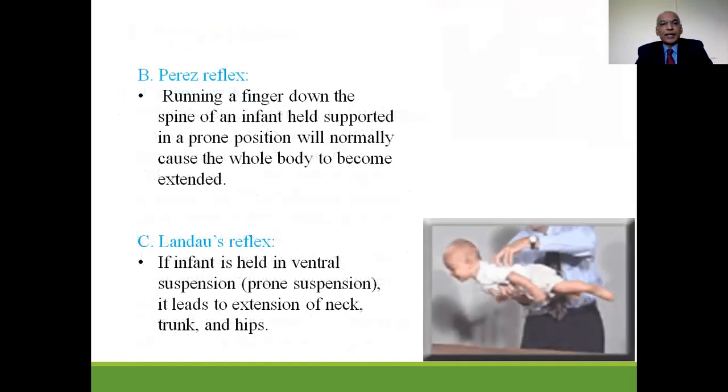Second reflex is the Perez reflex. Running a finger down the spine of the infant, held supported in a prone position, will normally cause the whole body to become extended. Next reflex is the Landau reflex. If the infant is held in ventral suspension, that is a prone suspension, it leads to extension of the neck, trunk, and hips.